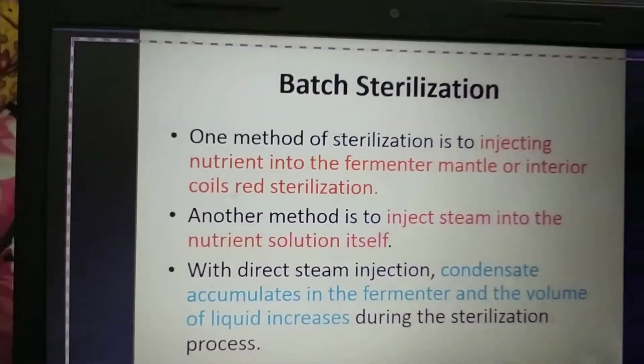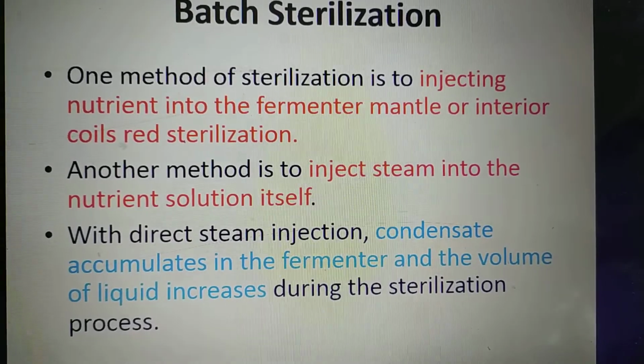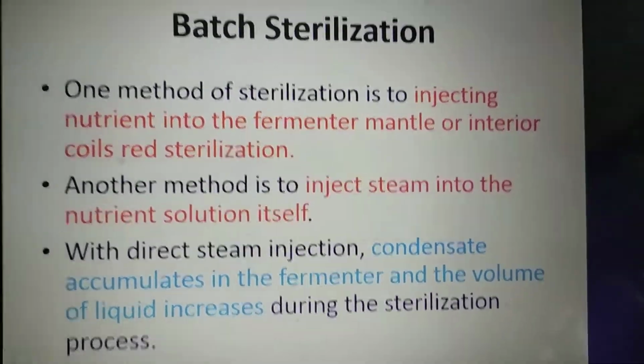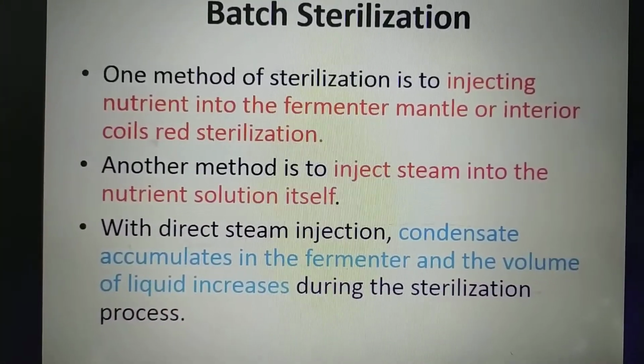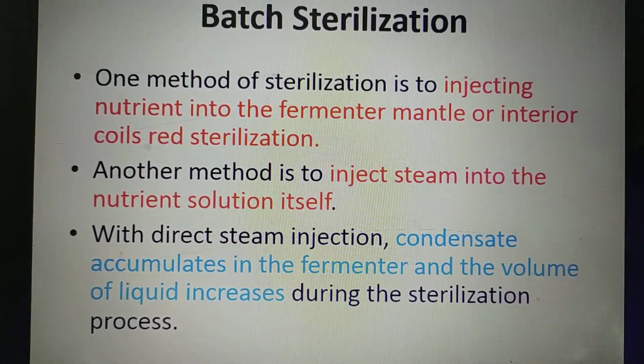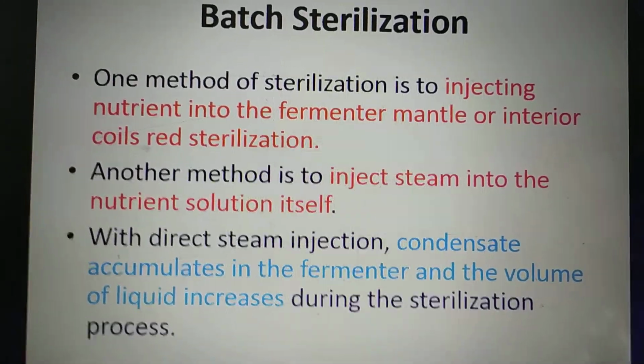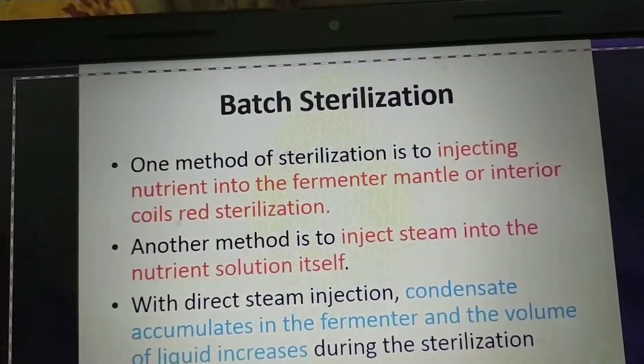So what do you see here? Another method of batch sterilization is injecting steam into the nutrient medium in the fermenter, through the mantle or interior coils. Here what happens is you inject the steam. I have a picture for this. One second.